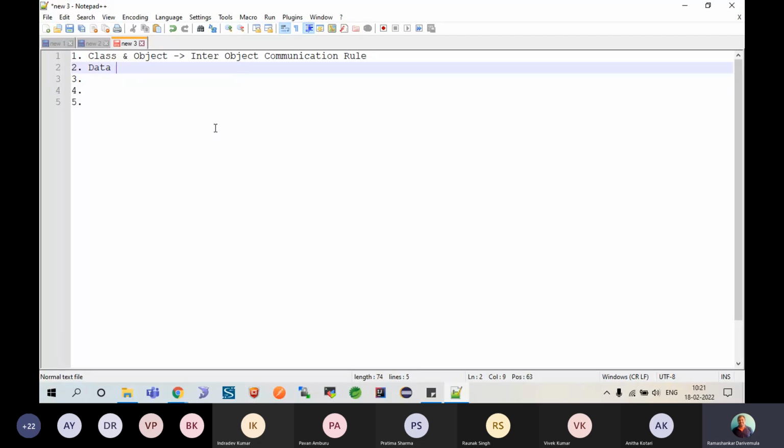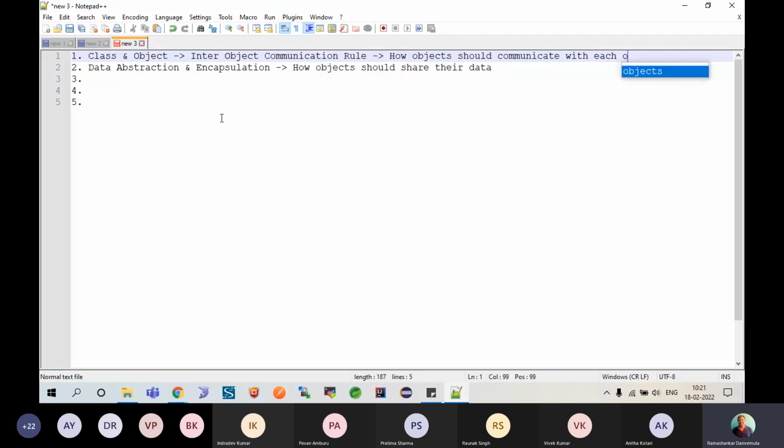See, data abstraction and encapsulation. This actually tells you how objects should share their data. This rule is all about explaining how an object can share the data with others. So the inter-object communication rule says how objects should communicate with each other.